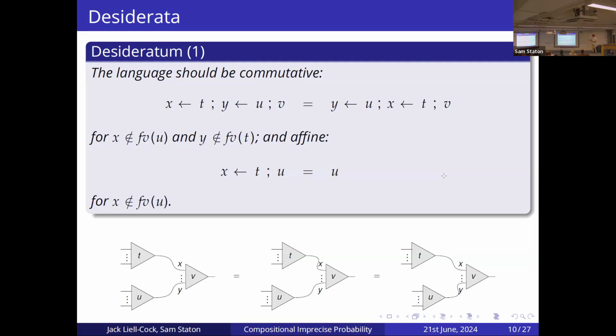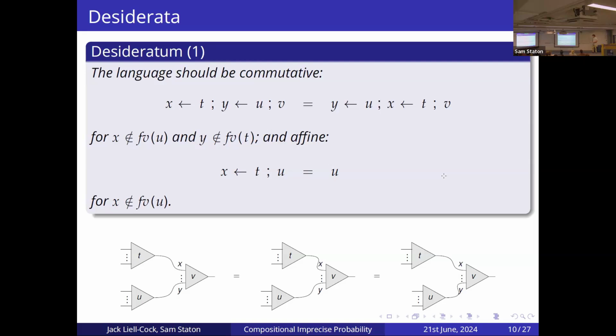And additionally, we want our programs to be affine. So if we bind X from a program T and continue with U, but U doesn't reference X anywhere in its program, then that should be the same as just simply dropping the original binding, because we're not using it later in the program.